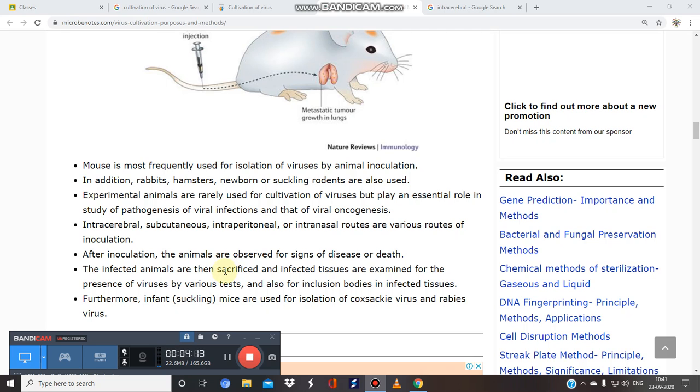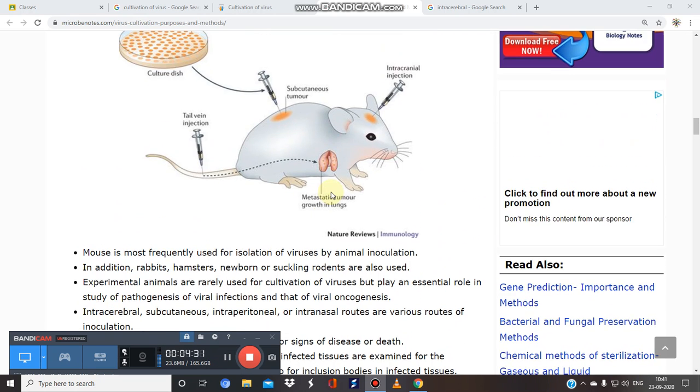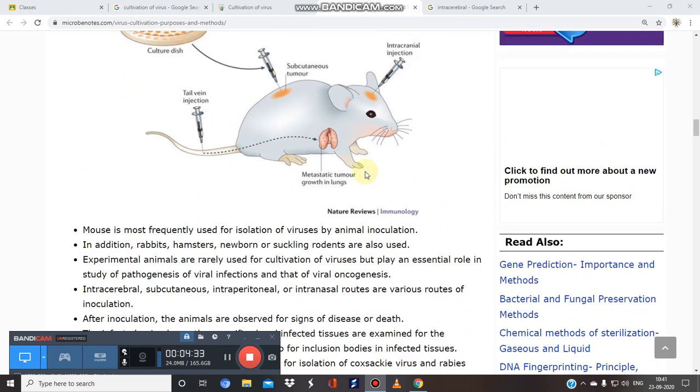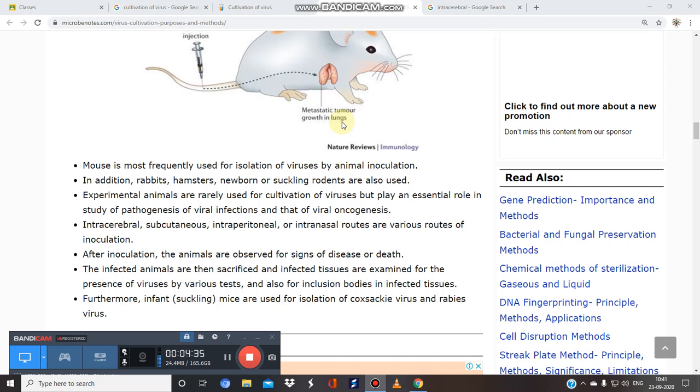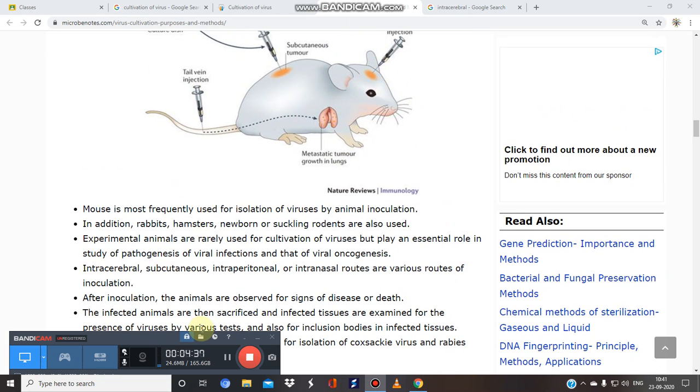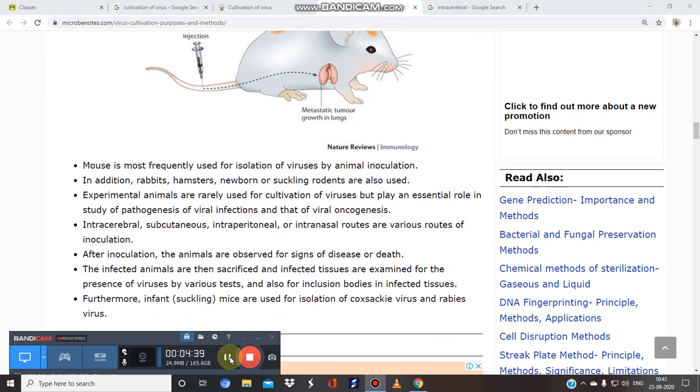We have to follow all the ethical rules. We have to sacrifice the animal so that it does not feel any pain. So painless death should be given to the animal. And the infected tissues are examined for the presence of viruses by various tests. So first of all, we inject a virus, the animal is sacrificed, and then we use the infected tissue for the examination of a particular virus.